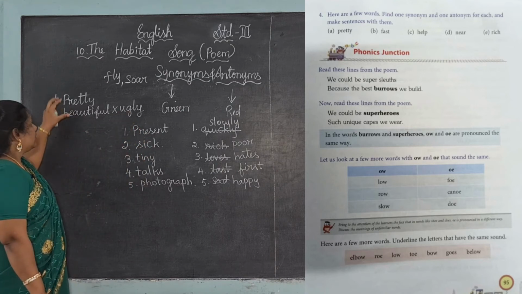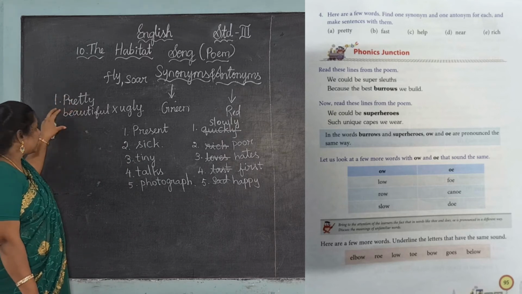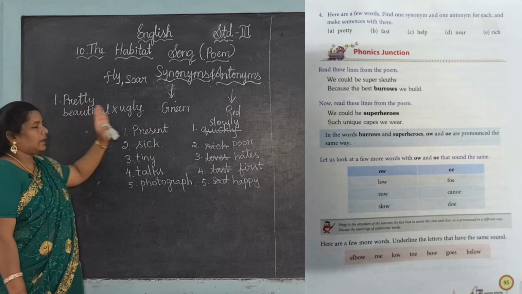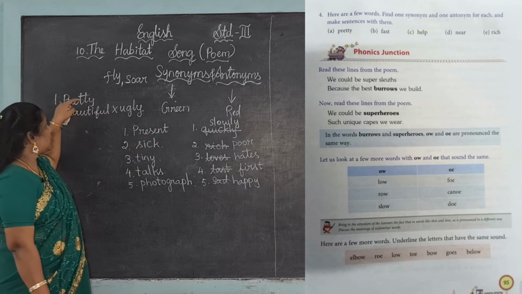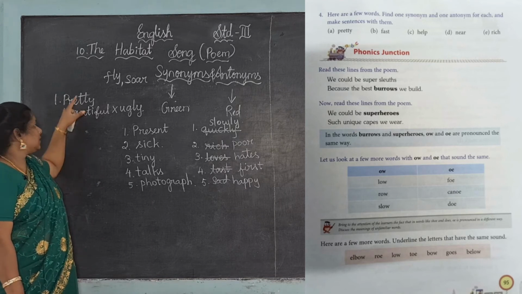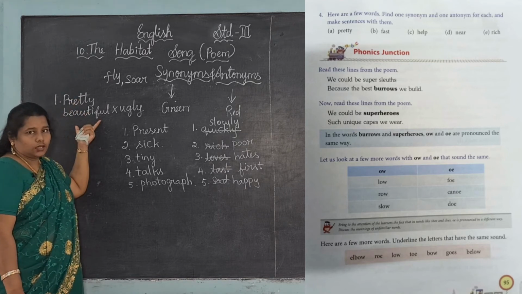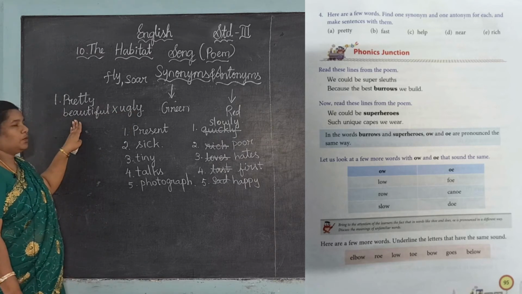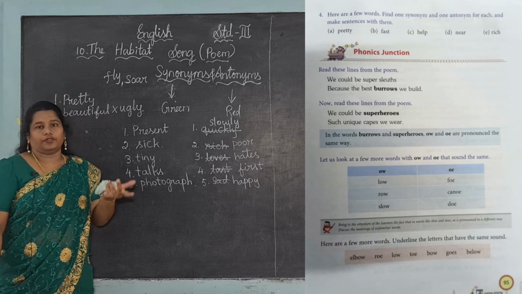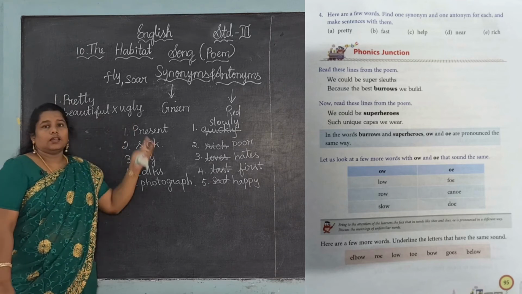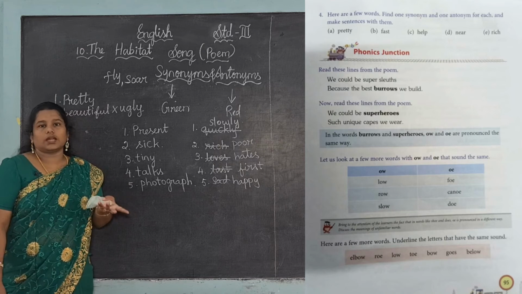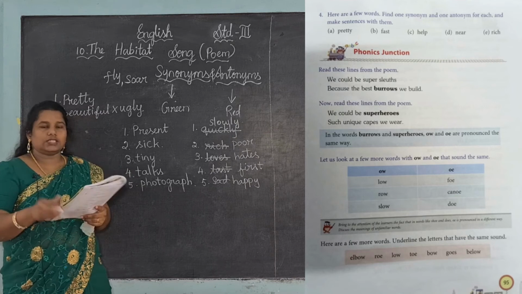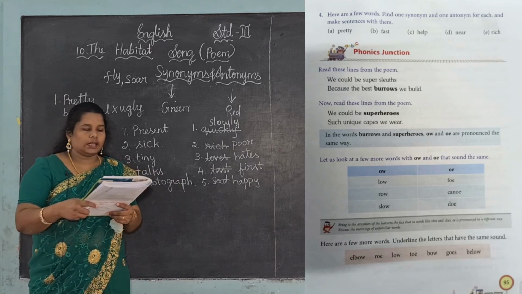Okay, see, pretty is given here. You want to write the synonym and also the antonym. This synonym and this antonym, you want to give a sentence for each. For this beautiful: Rama is a beautiful girl. For this ugly: the dishes are so ugly. So for both you want to give sentences, one sentence each.